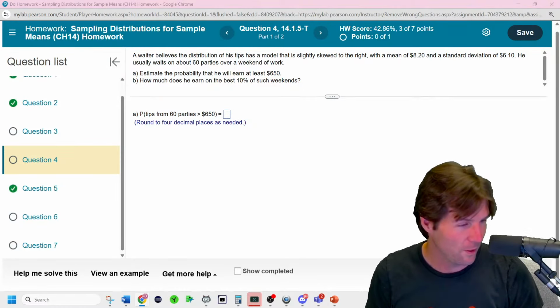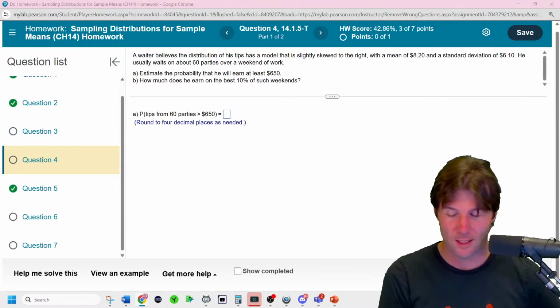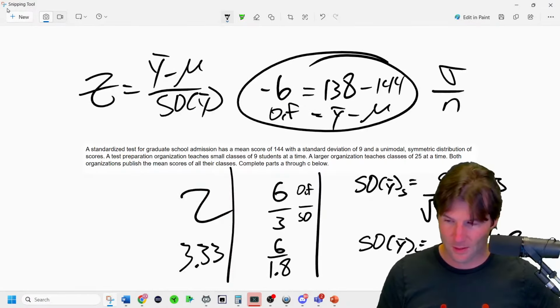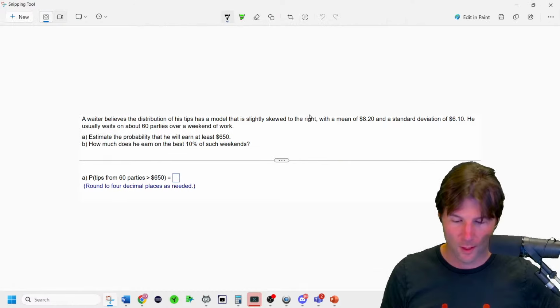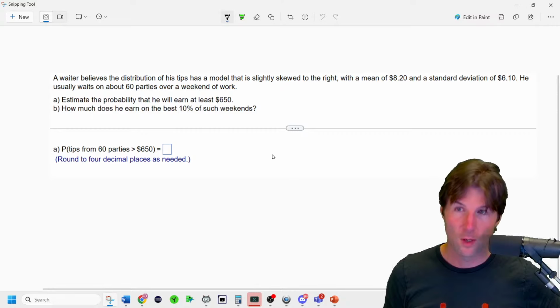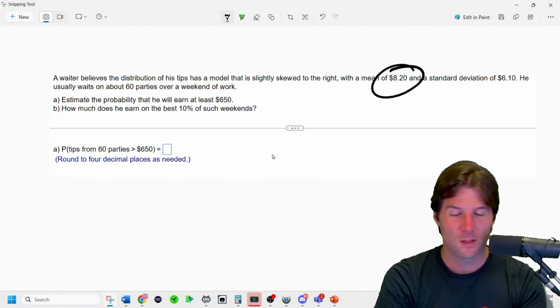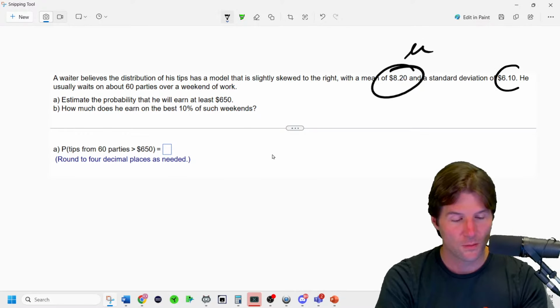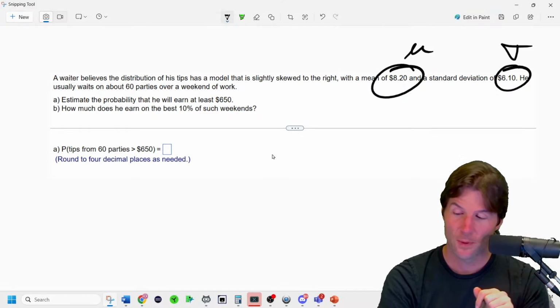43. Waiter. Okay. This is one of my favorite questions right here. I think we'll probably end on it. A little bit of break between classes. The number one thing you have to do for every question is mark the notation. You have to mark the notation. So it says the mean is this. So that's mu. The standard deviation is this. That is sigma. And it's stated as facts, not as sample data.